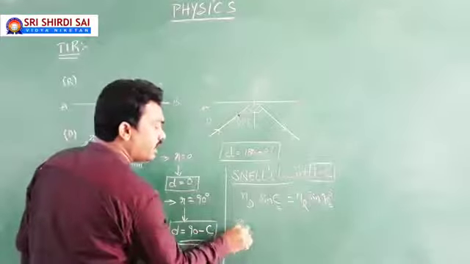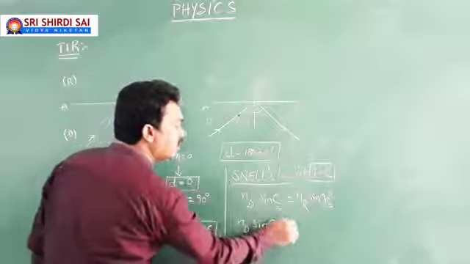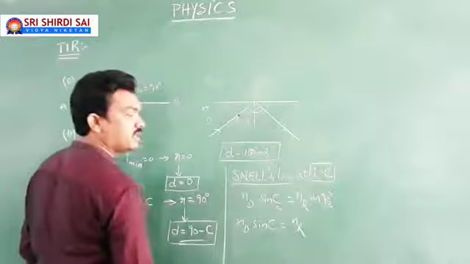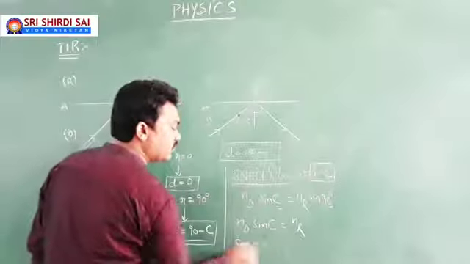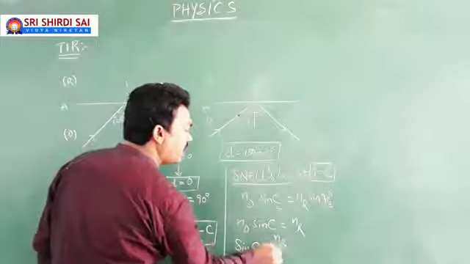Then ND into sin C equals NR, because sin 90 degrees equals 1. This implies sin C equals NR by ND.